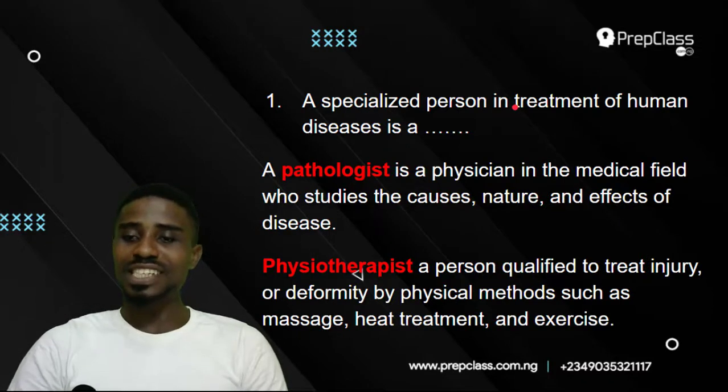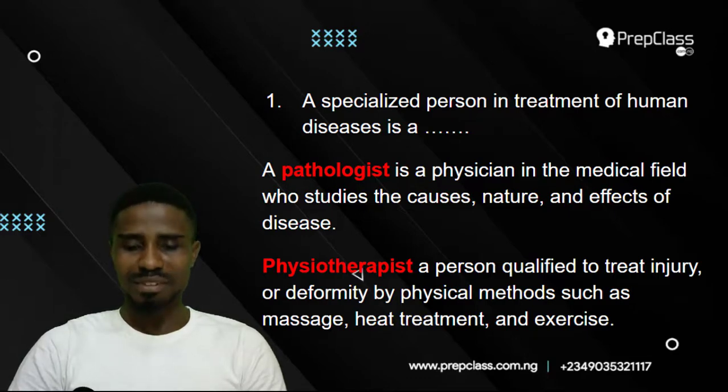Pathologist is a physician in the medical field who studies the causes, nature, and effects of disease. Wow, I think that gives us a pointer to what our answer really is. Let's look at the rest of the options. Physiotherapist, a person qualified to treat injury or deformity by physical methods such as massage, heat treatment, and exercise.